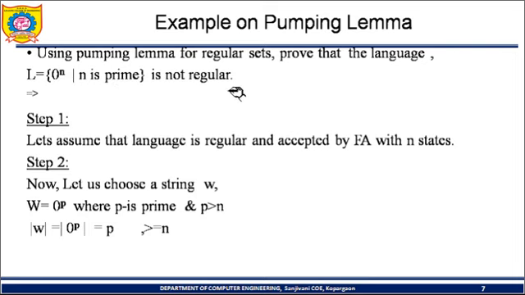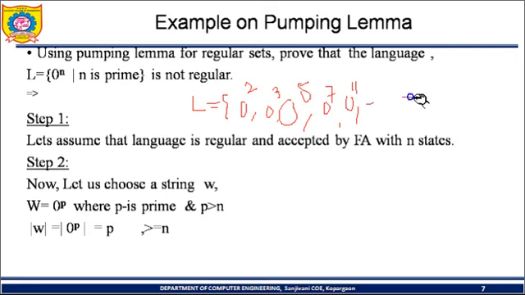So we know that a prime number is a number which is divisible only by itself and 1. Let us consider some examples. 0 raised to 2, 2 is a prime number. After that 0 raised to 3, 3 is a prime number. 0 raised to 5, 5 is a prime number. After that 0 raised to 7, 11, 13. Like this, all these are prime numbers.